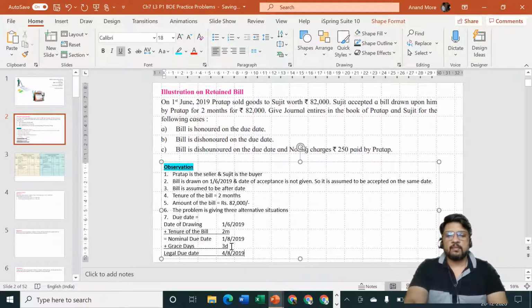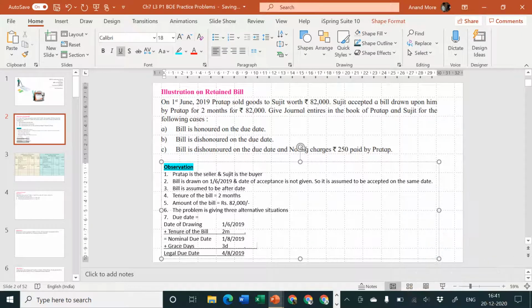I hope all of you remember this particular discussion, how to calculate the legal due date, how to calculate the nominal due date. And if you remember it properly, we had discussed this point also, that if the legal due date is falling on a public holiday, then we should consider 1 day earlier. 4th of August is not a public holiday, so we are saved from the difficulty. Okay, let me disappear from the screen.